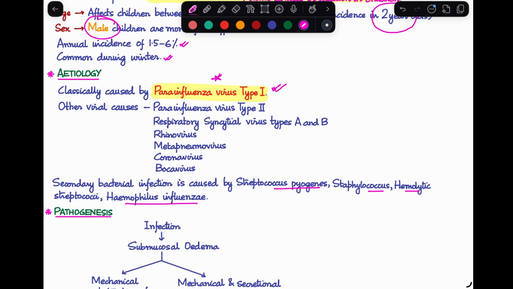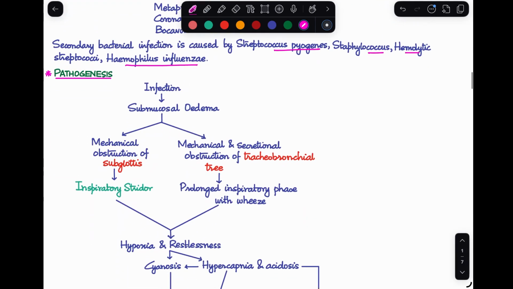Now we are going to talk about the pathogenesis of this particular disease. Now this is a very important one. Again, this is also very commonly asked in your theory exams. So when the person gets a viral infection, what happens? There is submucosal edema developing. Now, because of this involving the larynx, trachea, as well as the bronchi, first we see a mechanical obstruction of the subglottic region.